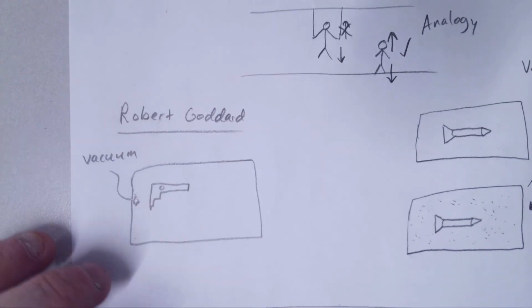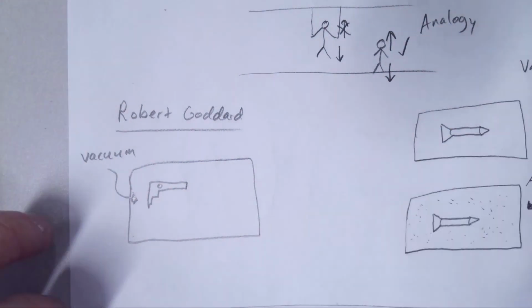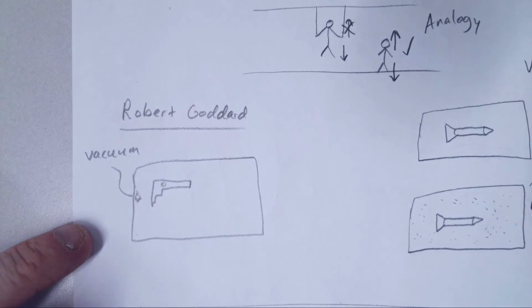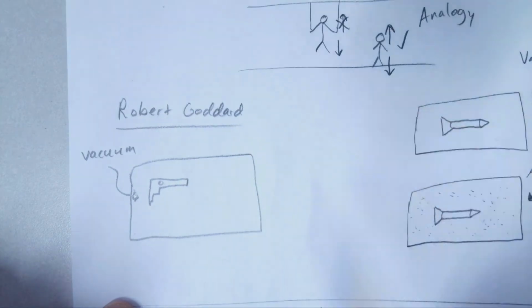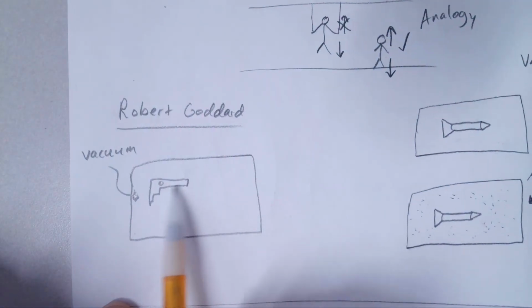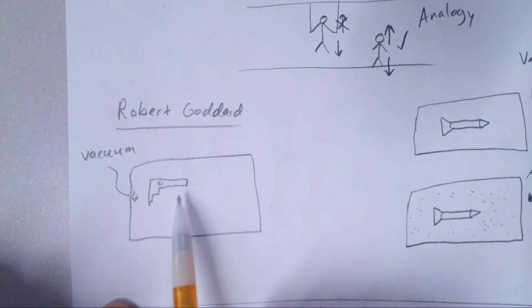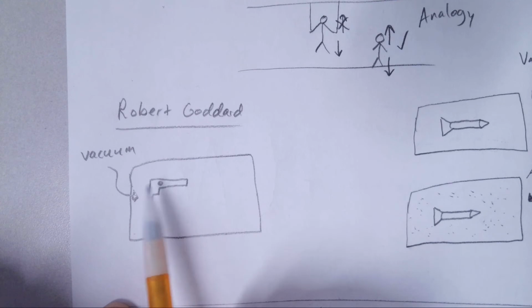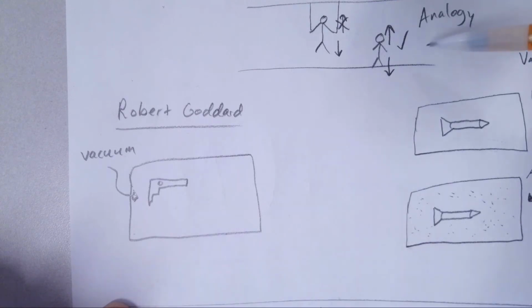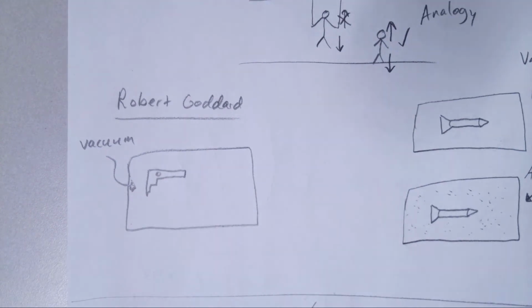What he set up is this case here where he pulled a perfect vacuum. He was trying to mimic what it was like in space. He placed a gun and a bullet inside the vacuum. The understanding at the time is that the reason the gun recoiled is that there's air inside the barrel, and when the bullet was being pushed against the air, the bullet was also in contact with the rifle, and that's what pushed it back. So the bullet was sort of part of the rifle, and when the bullet traveled down, just like the person's legs traveled down, it was pushing against the air, and the air pushed back on the rifle, and that's why it occurred. That's not how it actually works.